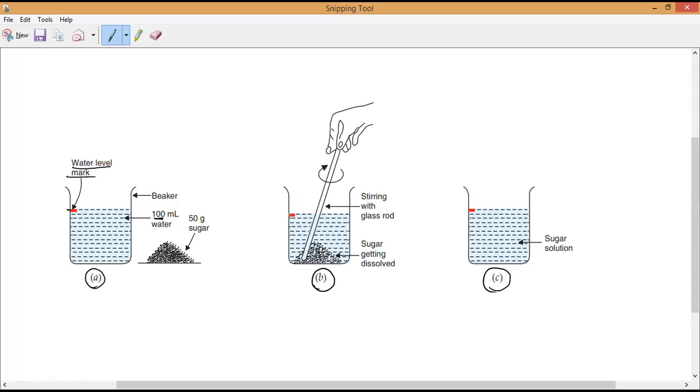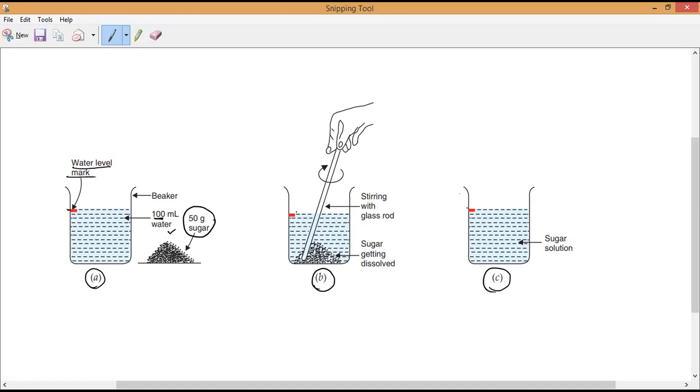Clear? Now, you see 3 beakers, guys. Is there any change in water level? No, sir. Clear? So now if you notice, I have taken a beaker with 100 ml of water and how much sugar? 50 grams of sugar. Now I dissolve it, the sugar is getting dissolved. I'm stirring with a glass rod so that it will dissolve fast. Is it yes or no, guys? When we are stirring, it will dissolve fast.